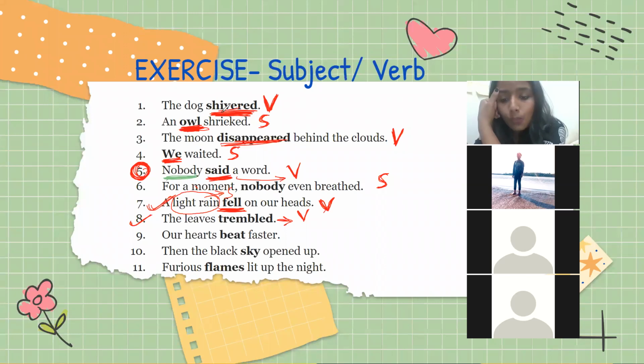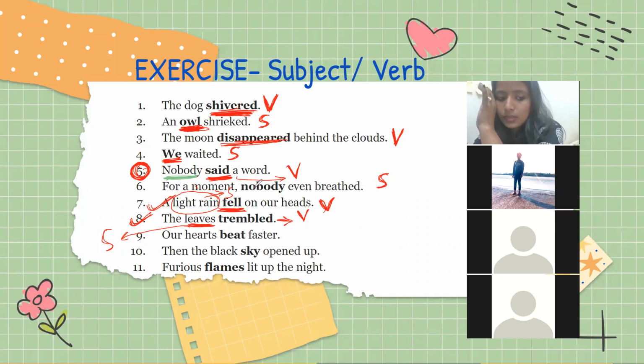No. What is the noun here? यहाँ पे इस 8th sentence में what is the noun? Ma'am, the leaves. Leaves is the noun. So leaf is the subject. Trembled is verb. Trembled is shaking action.